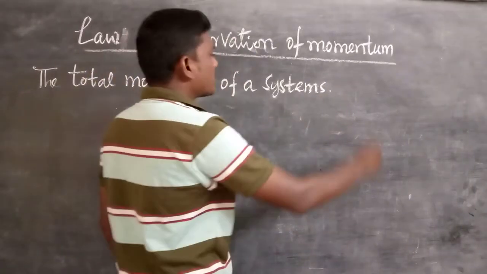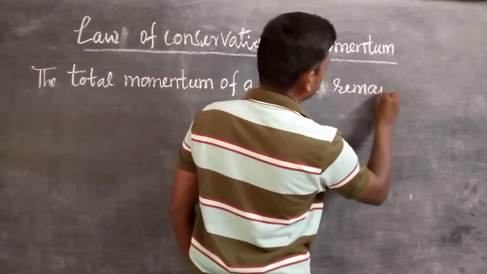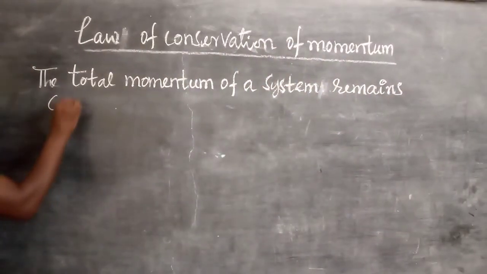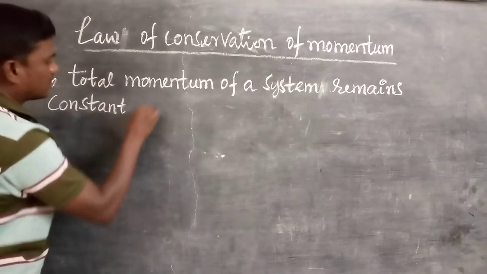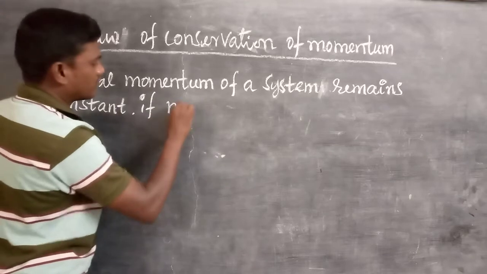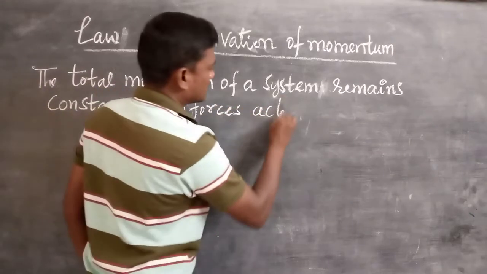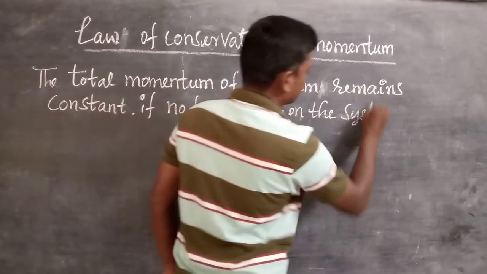The total momentum of a system remains constant if no forces act on the system.